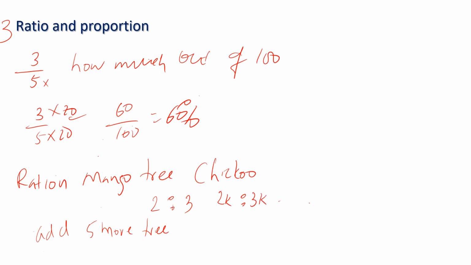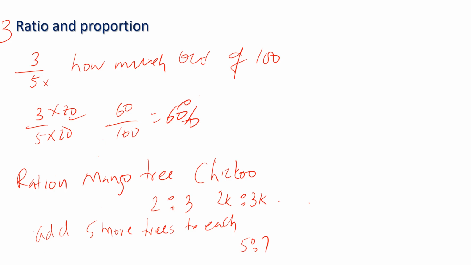We do not know how much it is. But if you add 5 more trees to each, then the ratio becomes 5:7. The ratio will change. So how to solve this kind of question? The question would be, find the number of mangoes and chiku in the orchard.